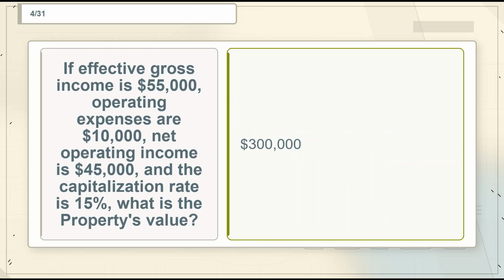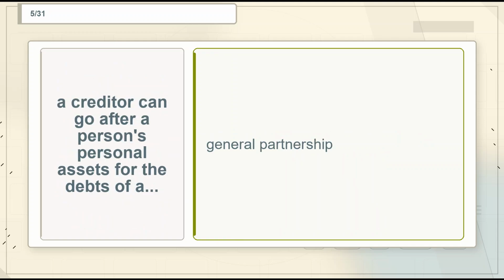Flashcard 4. Term. If effective gross income is $55,000, operating expenses are $10,000, net operating income is $45,000 and the capitalization rate is 15%, what is the property's value? Definition. $300,000.